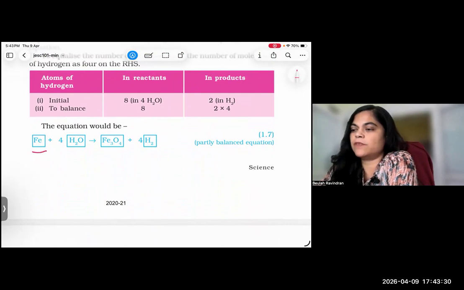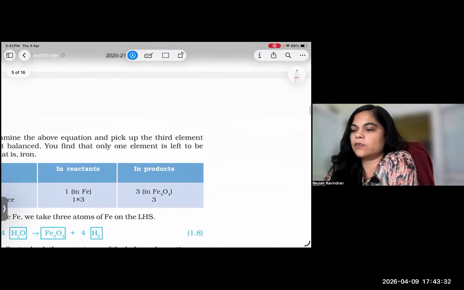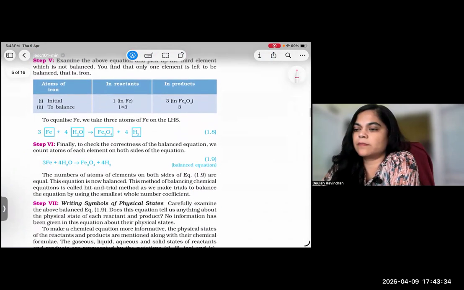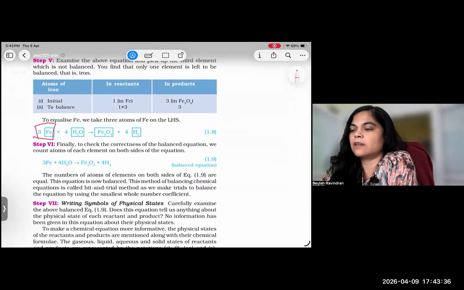Fe3 is here, so you have to add 3 Fe. 3 Fe plus 4 H2O equals Fe3O4 plus 4 H2. Then it's balanced. Is it clear for you?